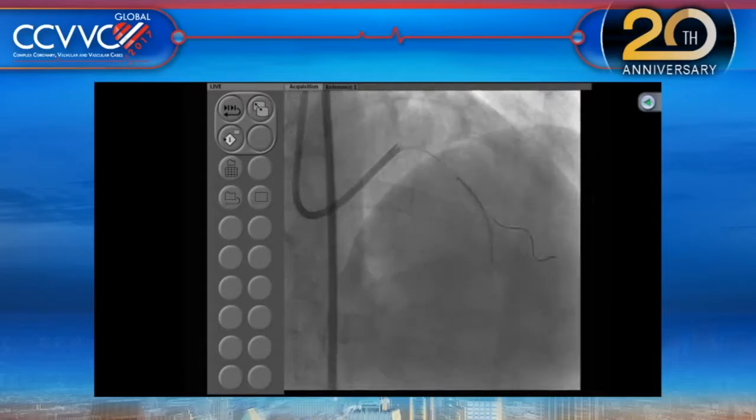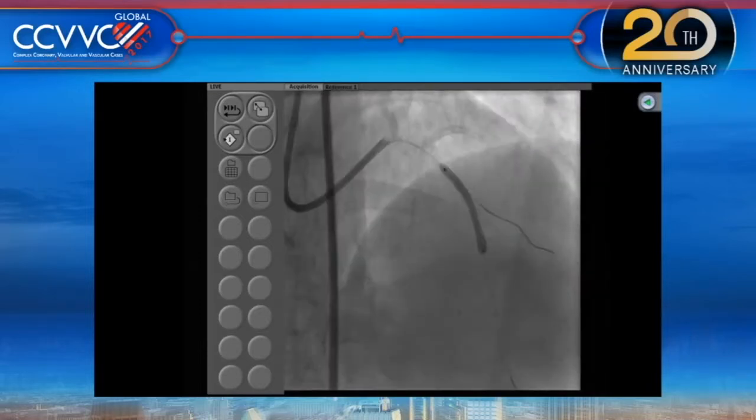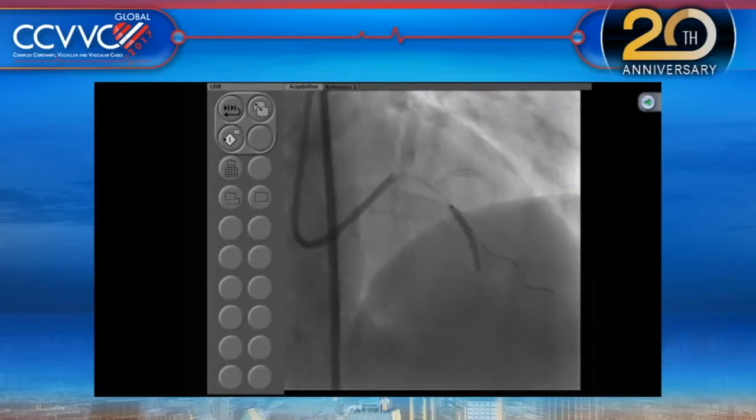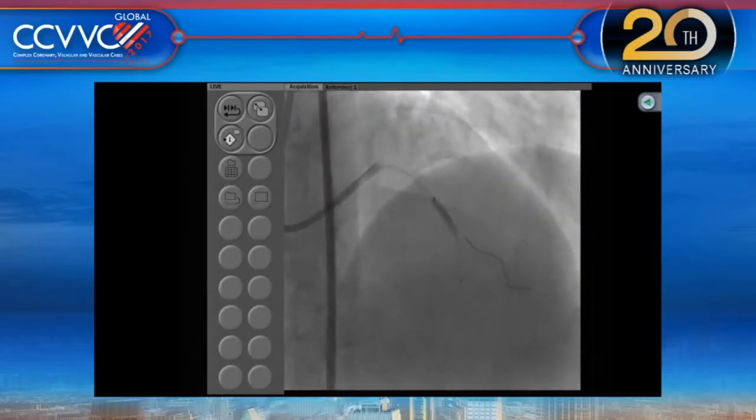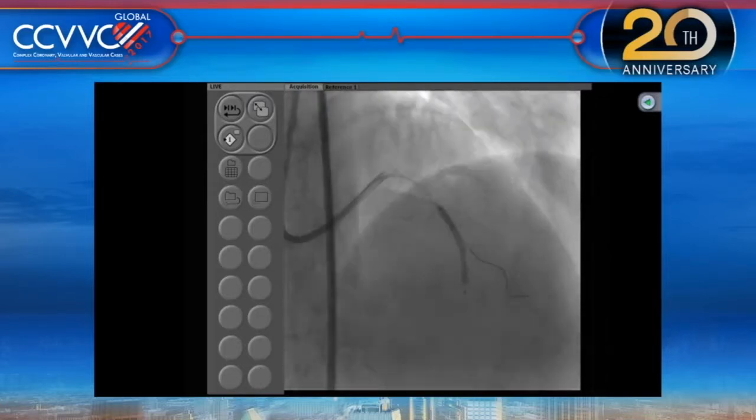And in my personal experience, we have a lot of recoil from ostial lesions. And so I think using a cutting balloon or a scoring balloon is a very reasonable thing to do. Plus the angle of takeoff of that diag is quite shallow, right? So if you were going to stent that, it's definitely going to impede flow in the LAD. So it's going to end up being a crush or some other complex technique.